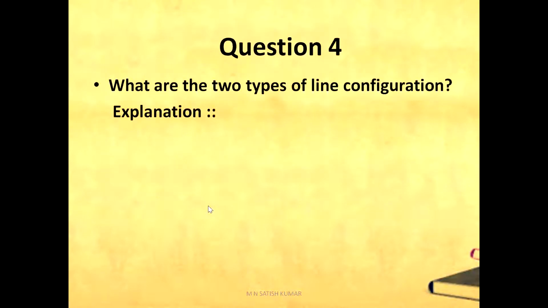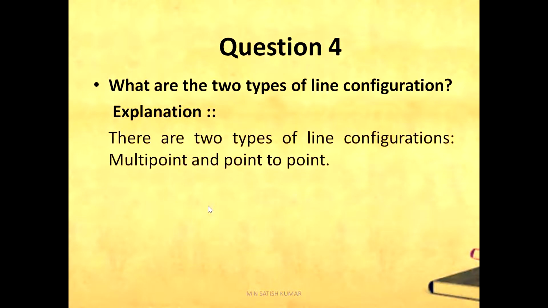Question number 4. What are the 2 types of line configuration? There are 2 types of line configurations available. One is multi-point and the second one is point-to-point. A multi-point line configuration connects multiple users, while a point-to-point connection maintains individual connection links between all pairs of users.